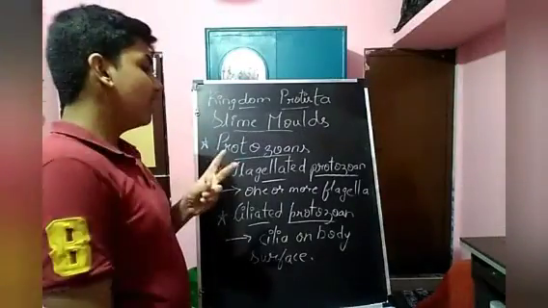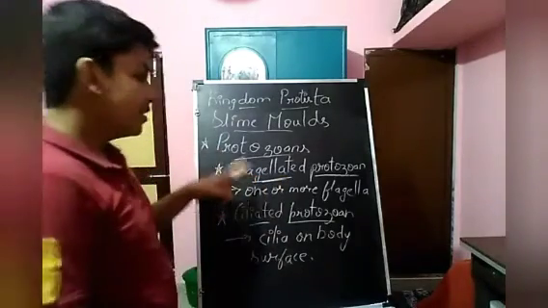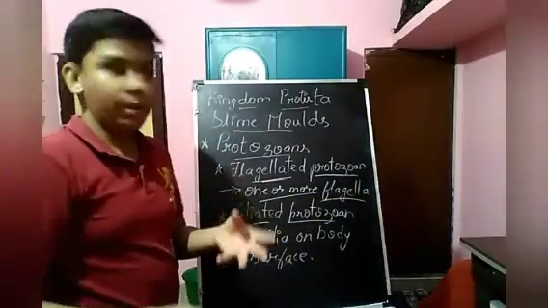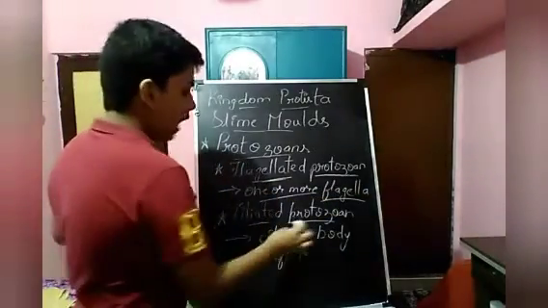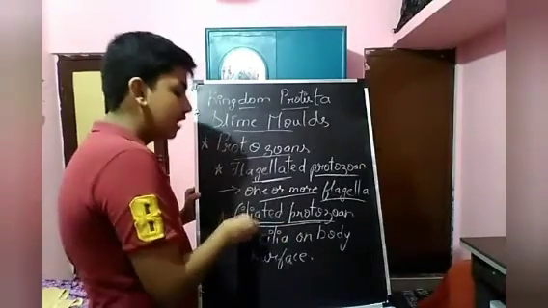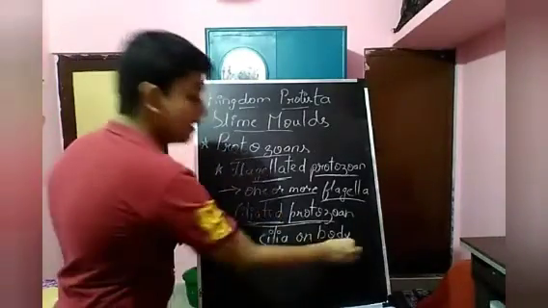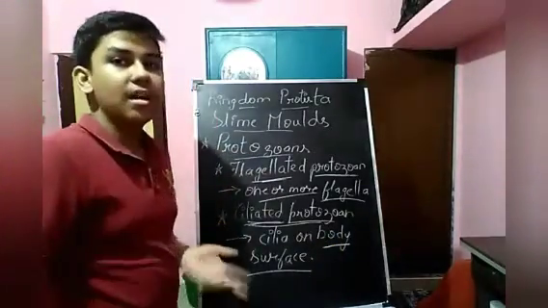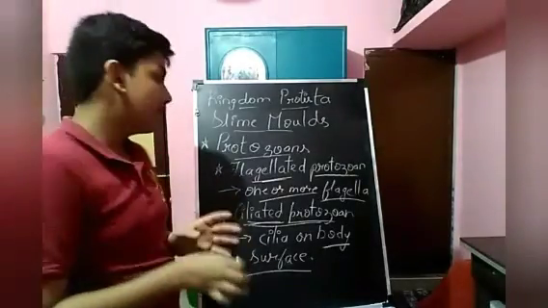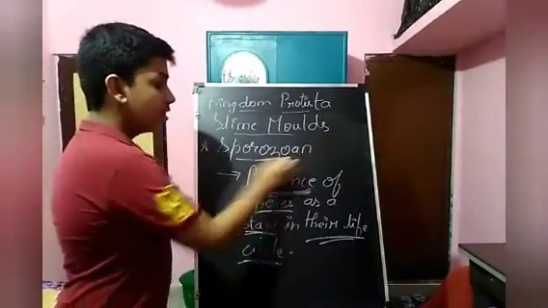The second type is flagellated protozoans, which have one or more flagella for easy movement, for motility. The third type is ciliated protozoans. By the name ciliated, it describes the cilia present on the body surface. And in contrast there are sporozoans.